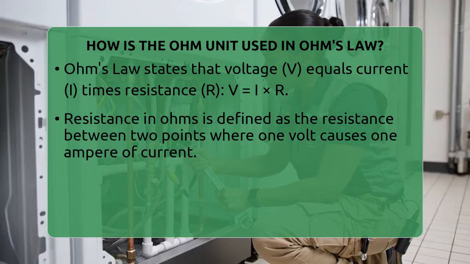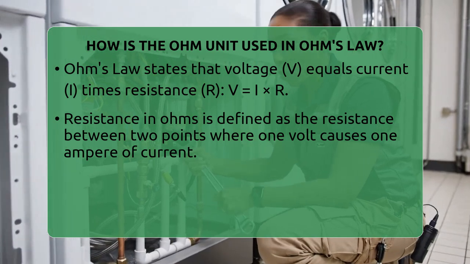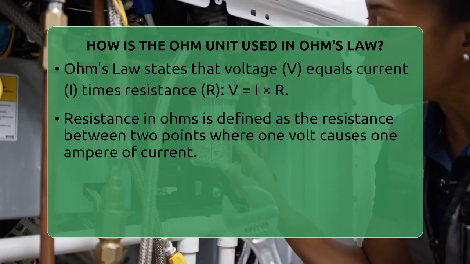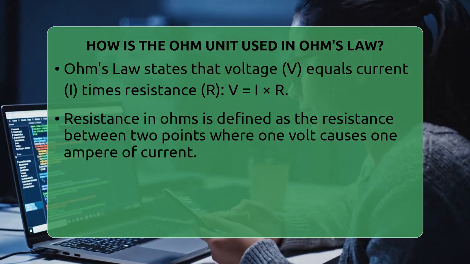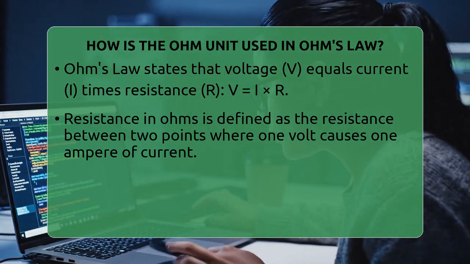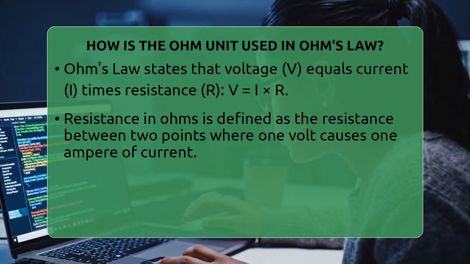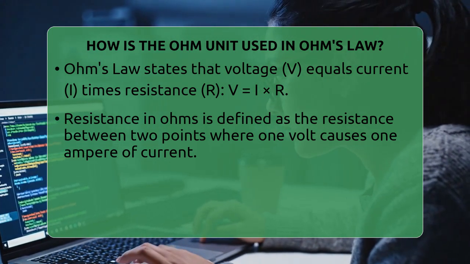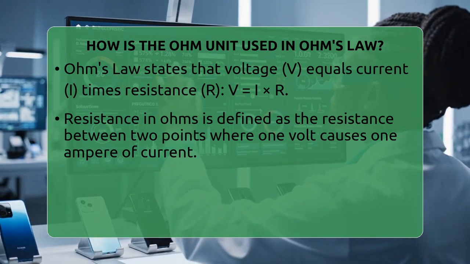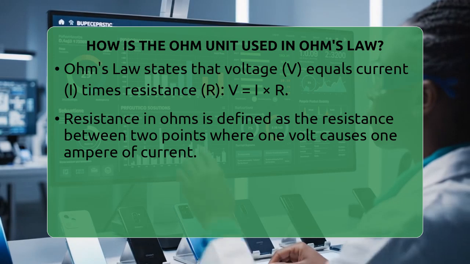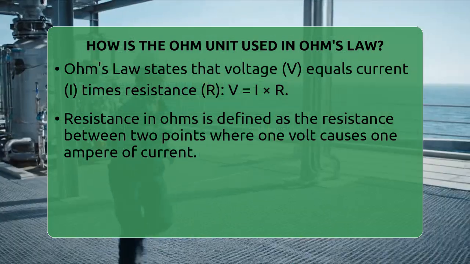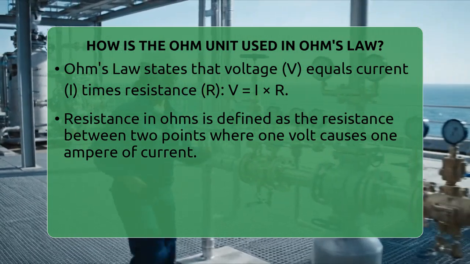The ohm is defined as the resistance between 2 points of a conductor when a potential difference of 1 volt causes a current of 1 ampere to flow. So, 1 ohm equals 1 volt divided by 1 ampere. This link makes it easy to understand how voltage and current relate through resistance. If resistance increases for the same voltage, the current decreases. Conversely, if resistance drops, more current flows for the same voltage.